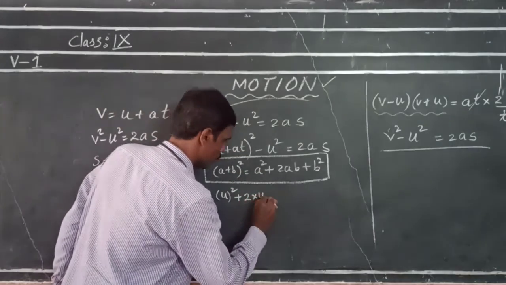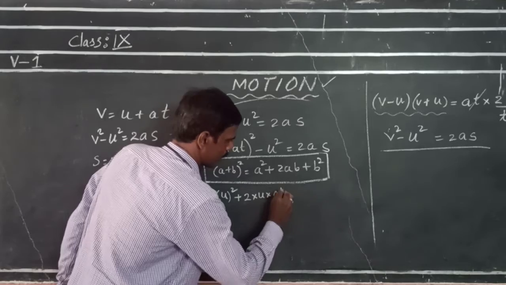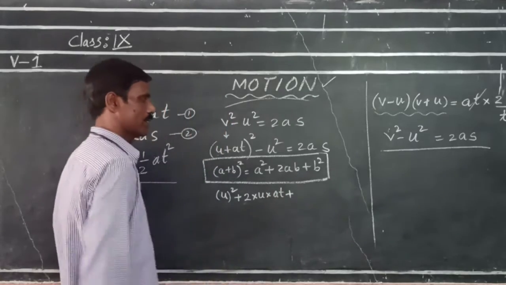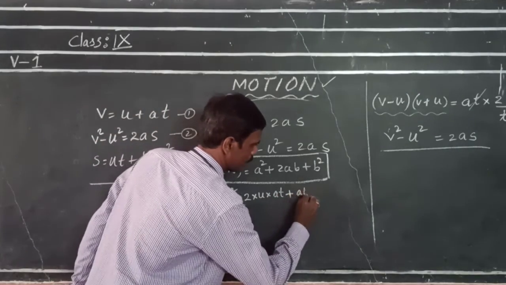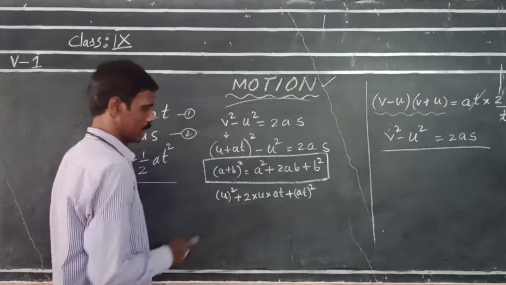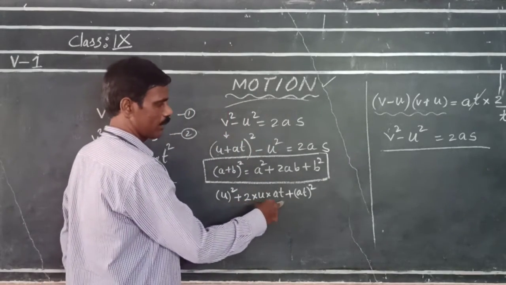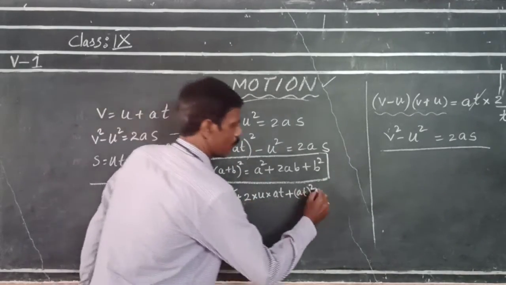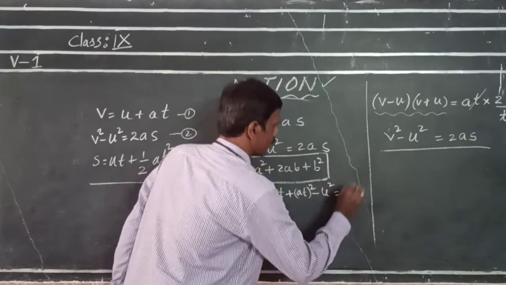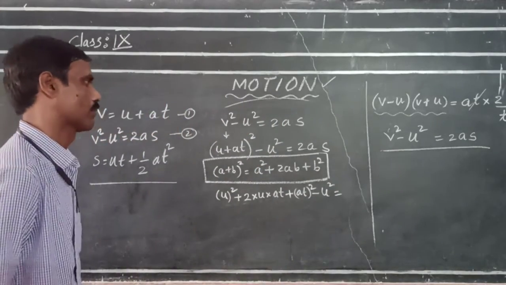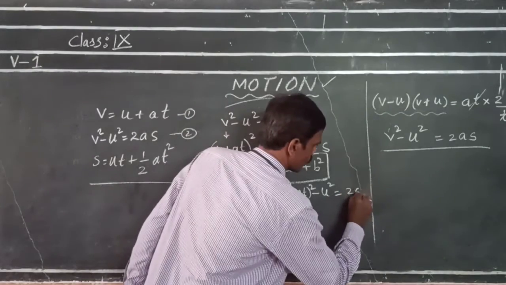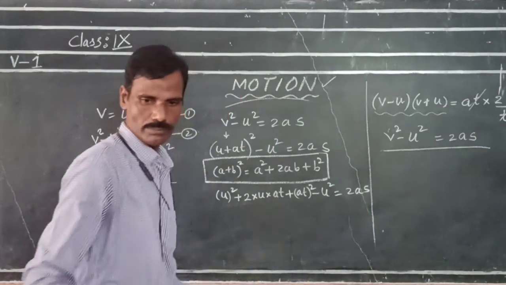A means u into at, plus b square, that is at whole square, minus u square is equal to 2as.